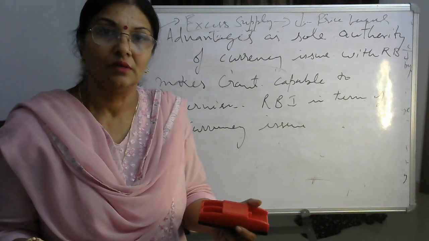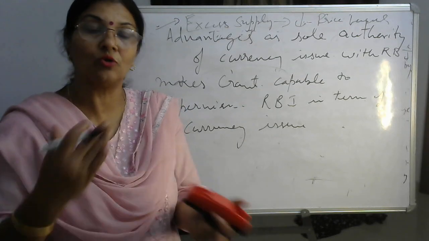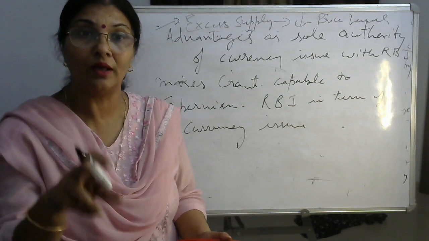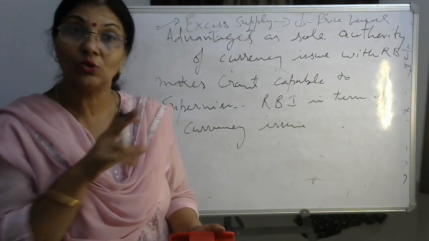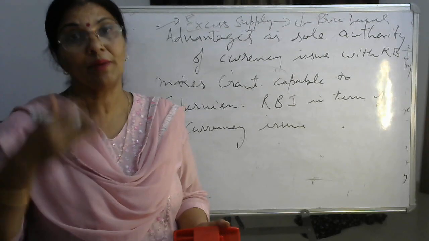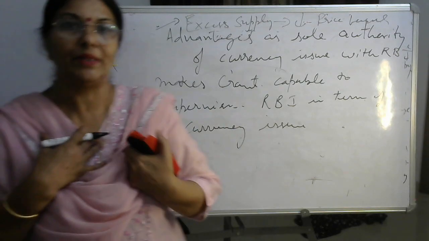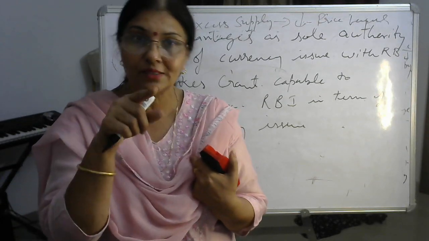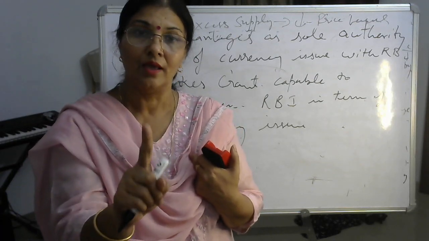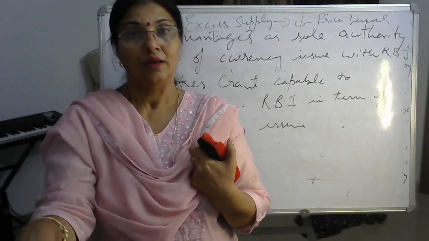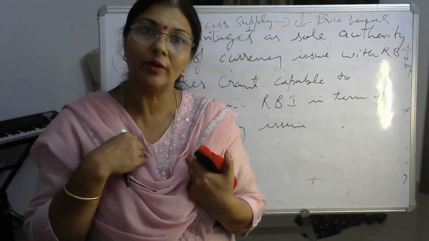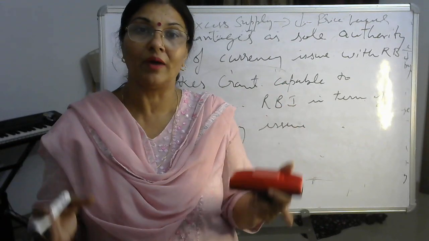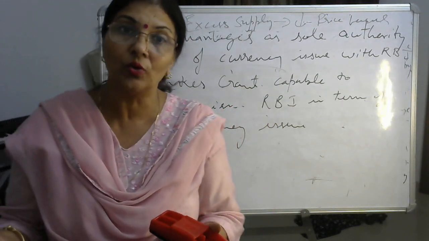RBI controls सेंट्रल बैंक and सेंट्रल बैंक controls आरबीआई, दोनों एक दूसरे को चेक करते हैं। आरबीआई किसको चेक करता है? अगर मान लो गवर्नमेंट इन्फ्लेशन है और खूब खर्च कर रही है तो क्या करेगा? आरबीआई उस गवर्नमेंट को बोलेगा check your expenditure, economy is going through inflation, don't do unproductive expenditure. गवर्नमेंट किसको चेक करता है? आरबीआई को, ठीक है। तो अगर मैं गवर्नमेंट हूँ और मुझे सिर्फ एक ही को चेक करना है regarding the issue of currency note, तो it is quite easy for me to supervise only here you as sole authority RBI. If I have to check the different banks, ठीक है, in terms of issue of currency note, it will be quite difficult for me. So it makes the government enable to check and to supervise the RBI in terms of issuing the currency note easily, right?